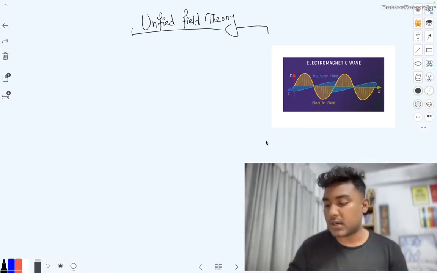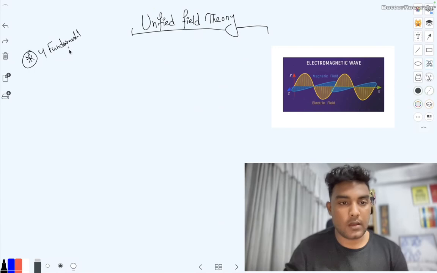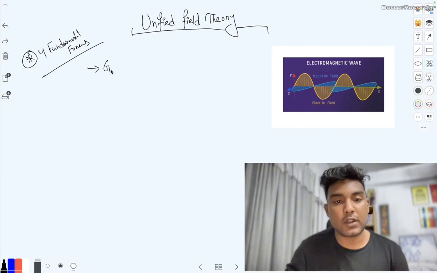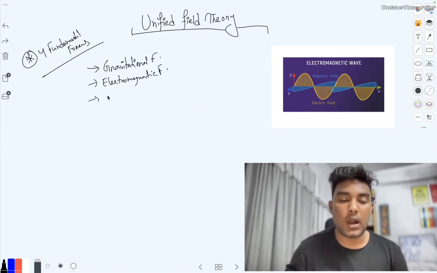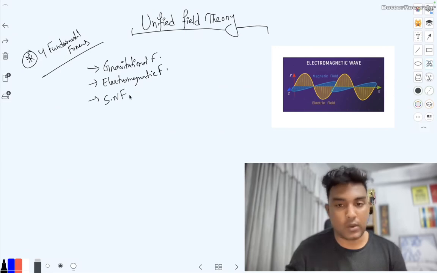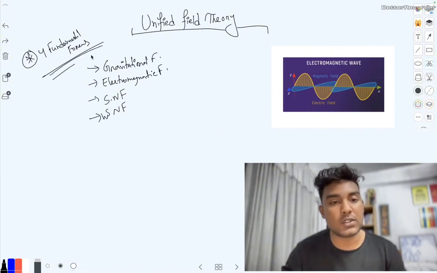So first of all, we need to start with knowing the fundamental forces. We know there are four fundamental forces. First of all, gravitational force. Then comes electromagnetic force, and the last two are strong nuclear force or strong nuclear interaction, and weak nuclear force or weak nuclear interaction. So these are the four fundamental forces we have.